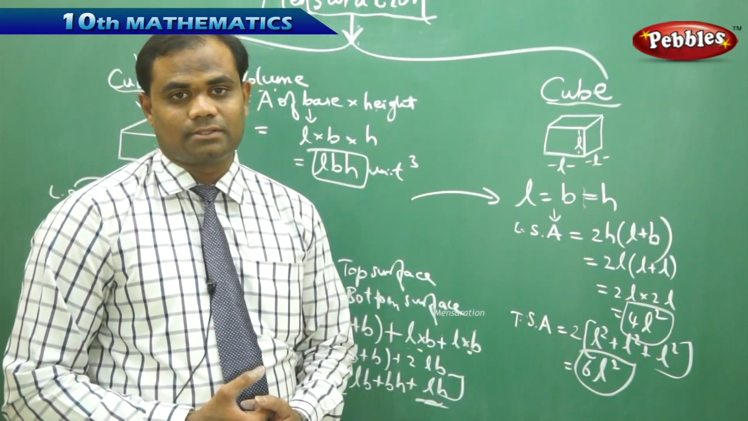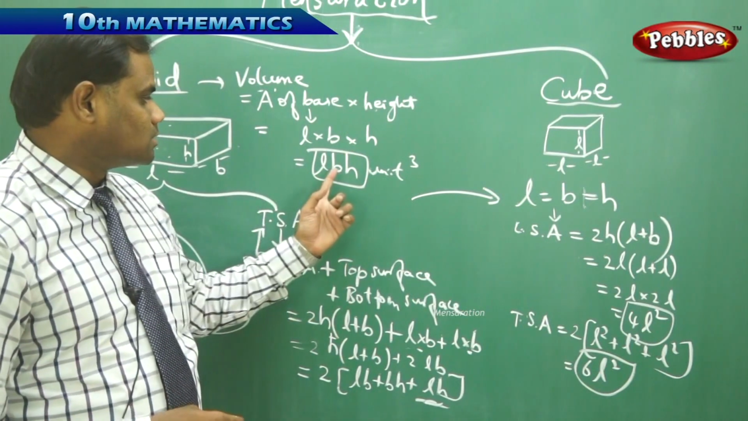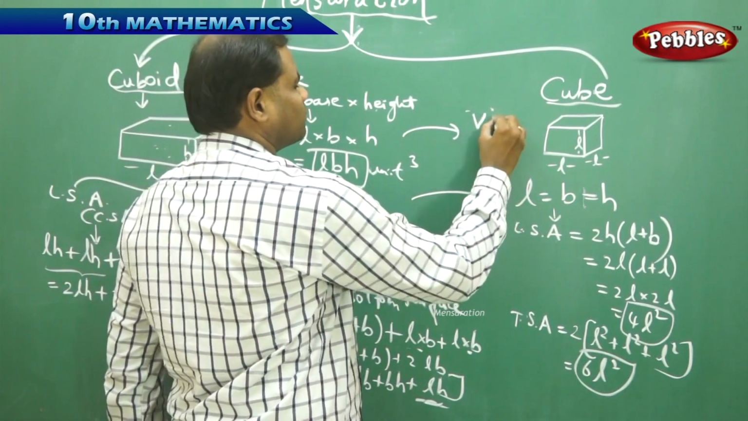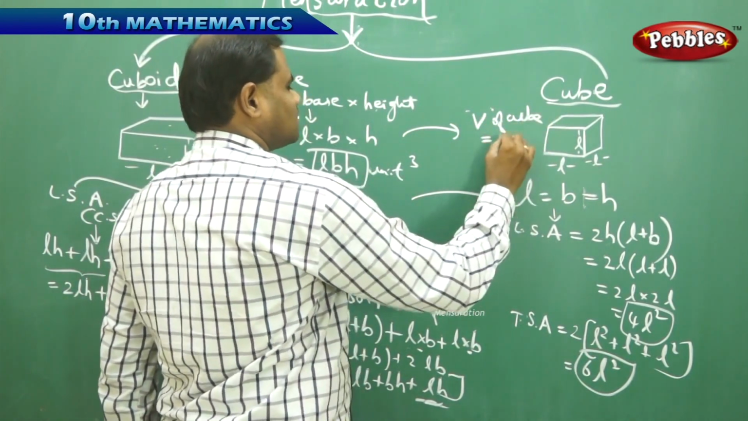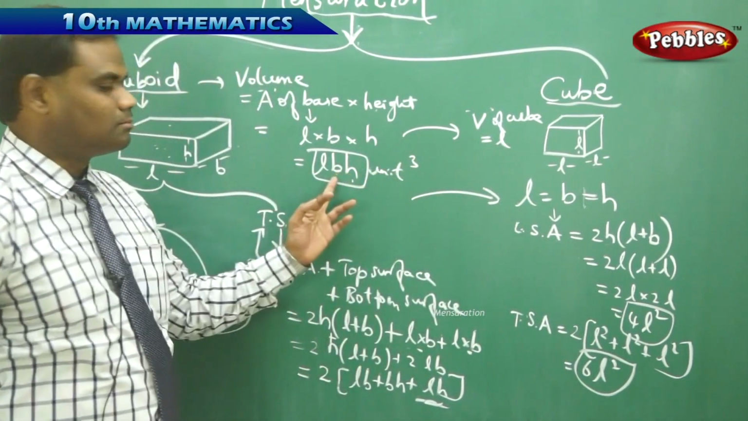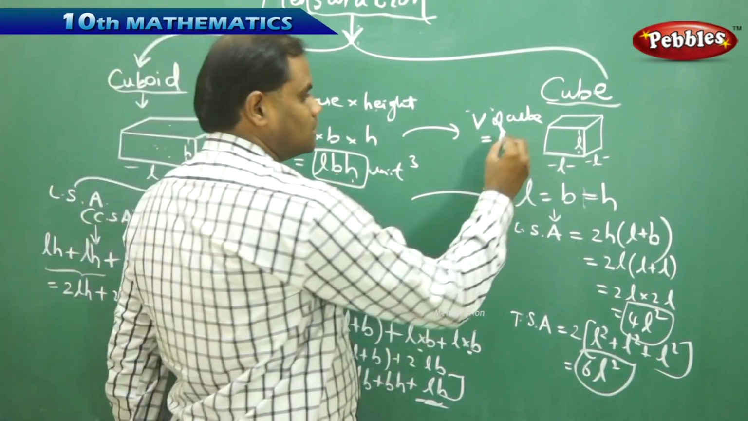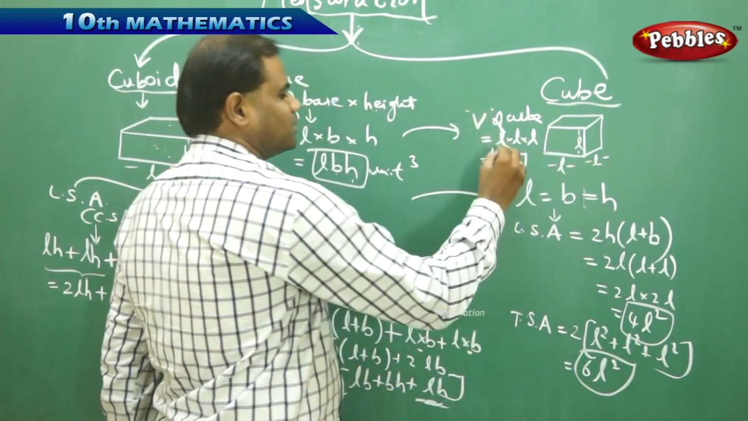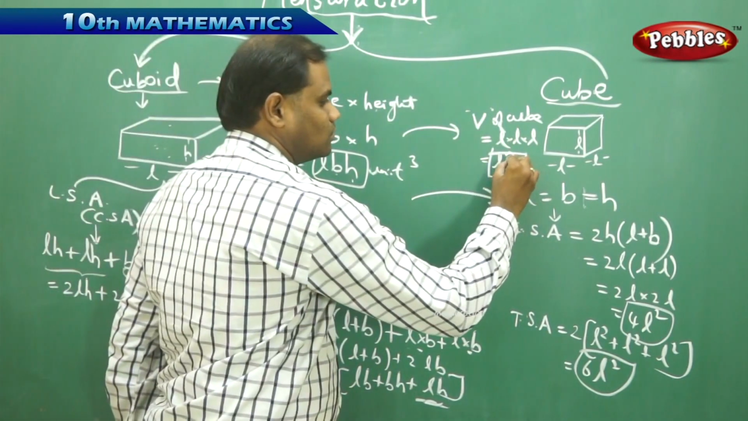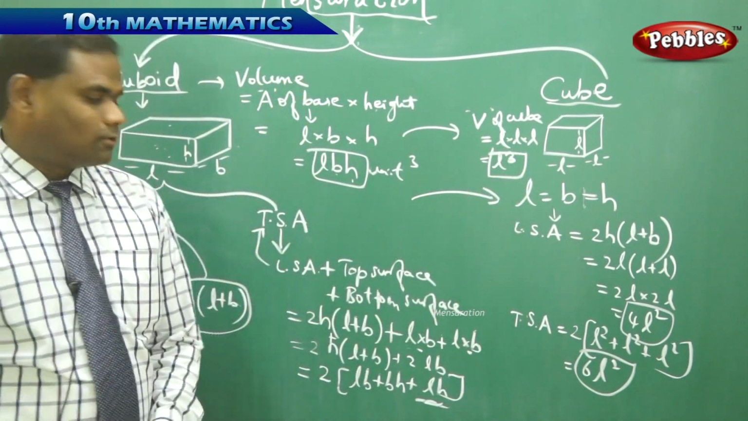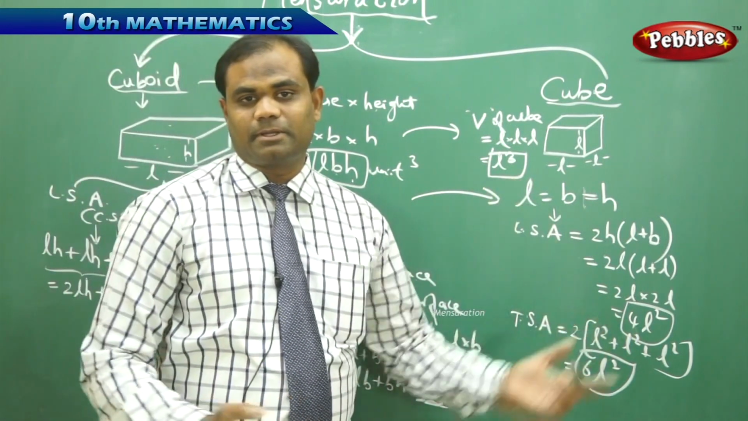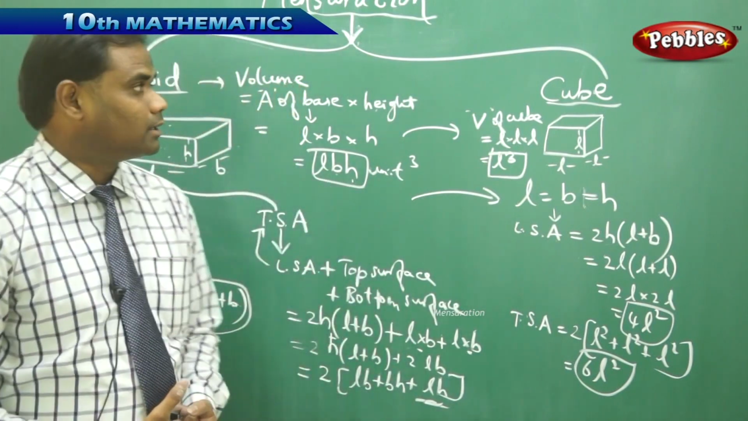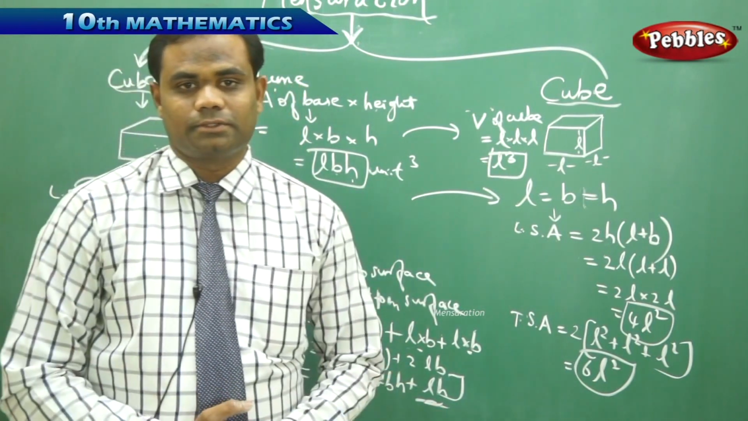Similarly, let's see how the volume reduces when B and H are replaced by L. My volume of a cube is nothing but L times L times L, because B and H are L. Therefore, this reduces to L cube unit cube, which is how I get the volume of the cube. Therefore, a cuboid and a cube have their own respective formulae with their respective dimensions, as solid structures.